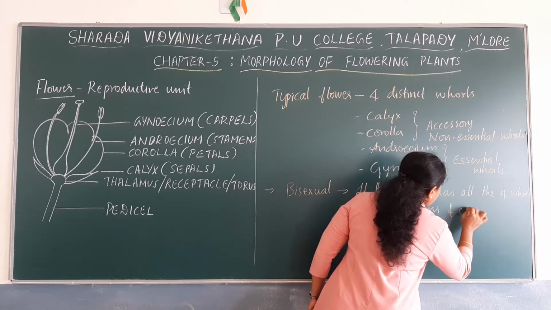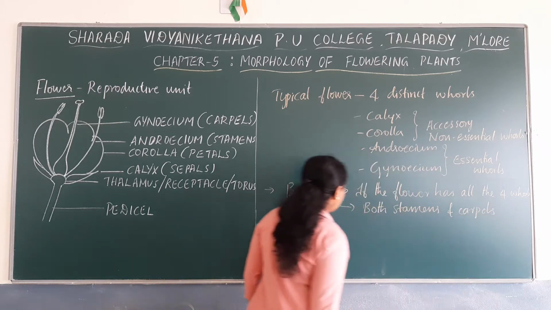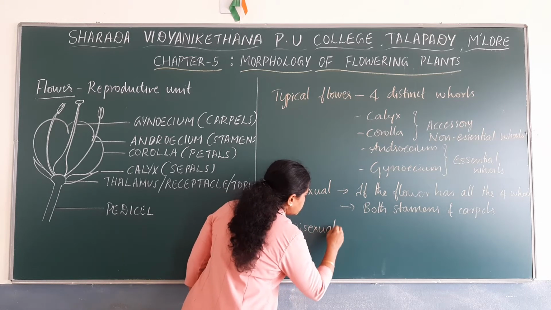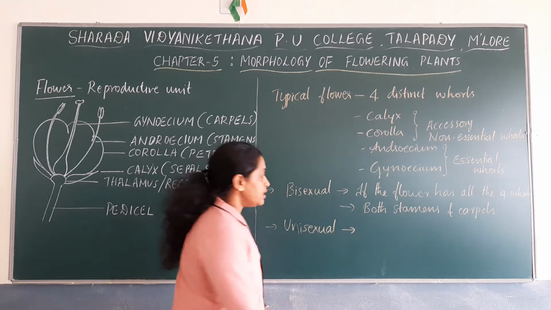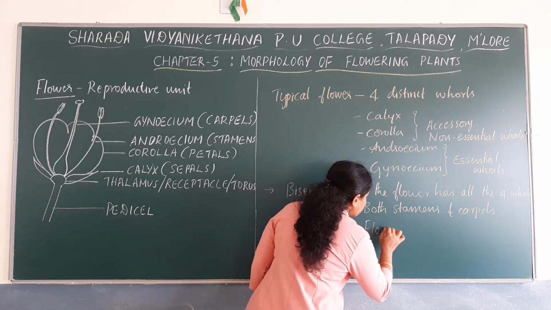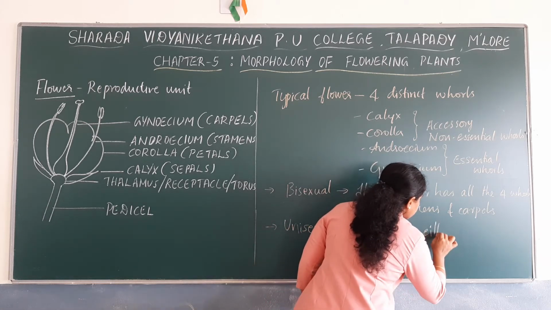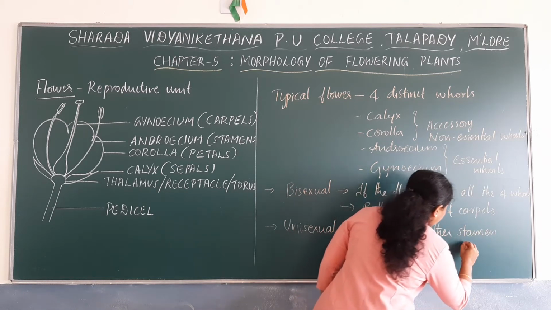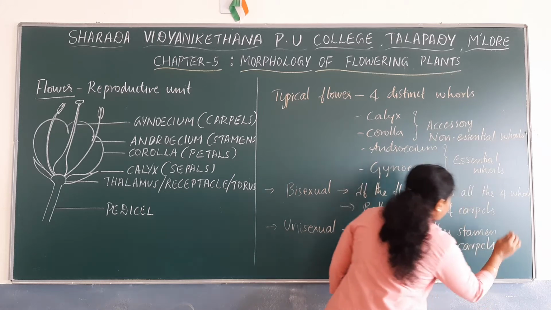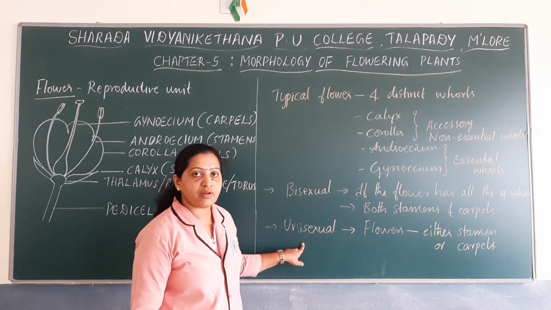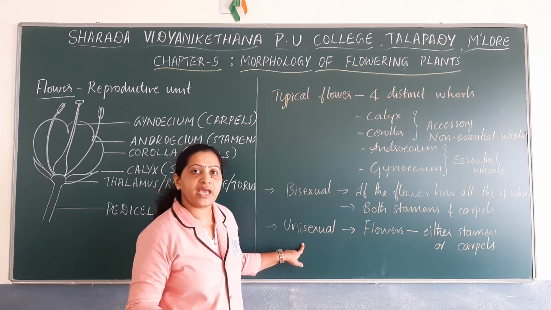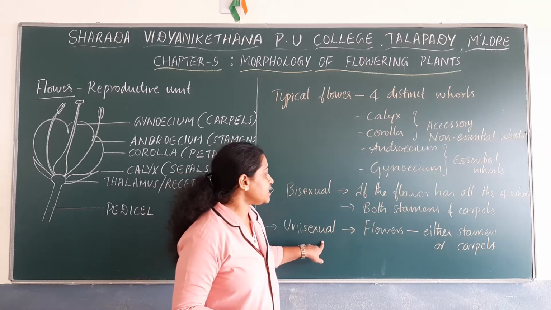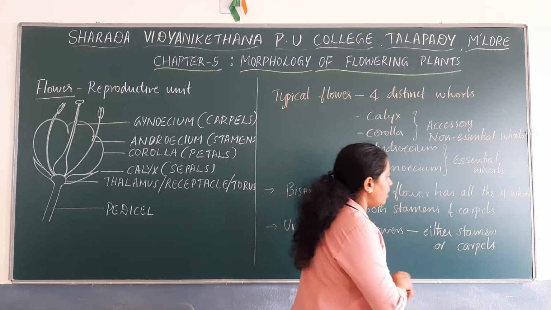Both stamens and carpels are present in a bisexual flower, whereas in a unisexual flower, the flower may have either stamens or only carpels. So if they have only stamens, for example, unisexual flowers do not have all four whorls. They may have only three whorls, right? The flowers may have only three whorls because unisexual flowers have either stamens or carpels.